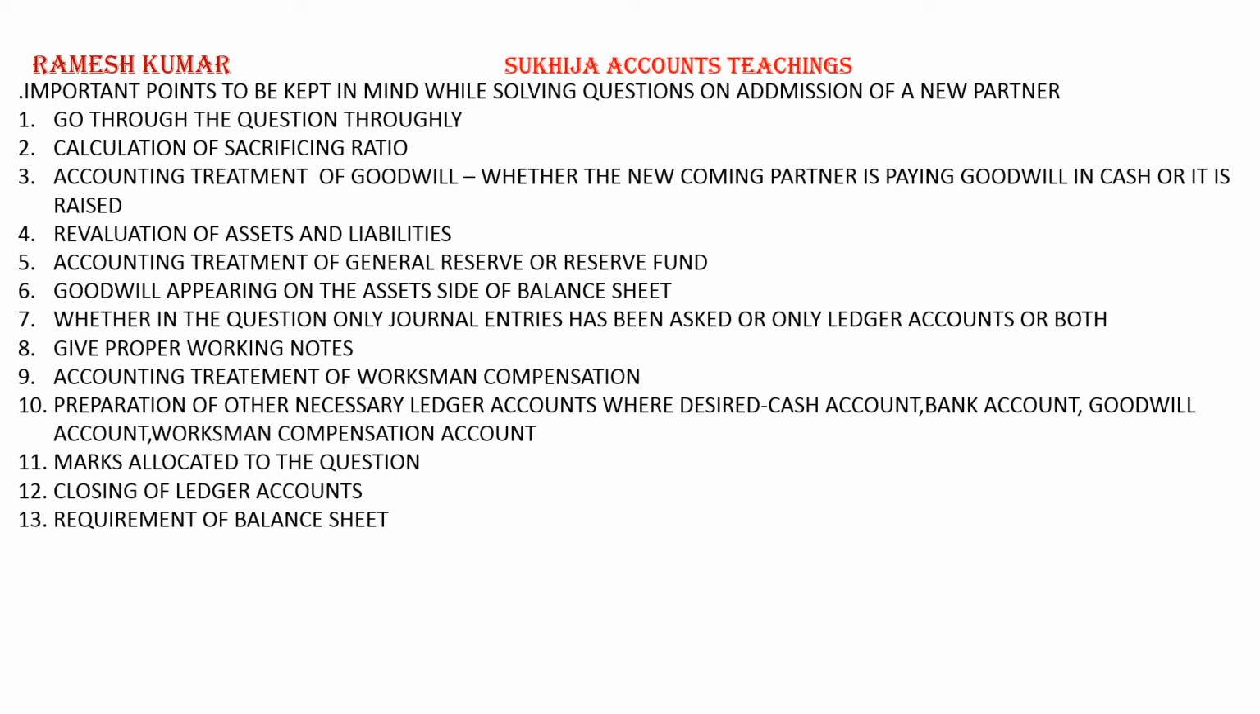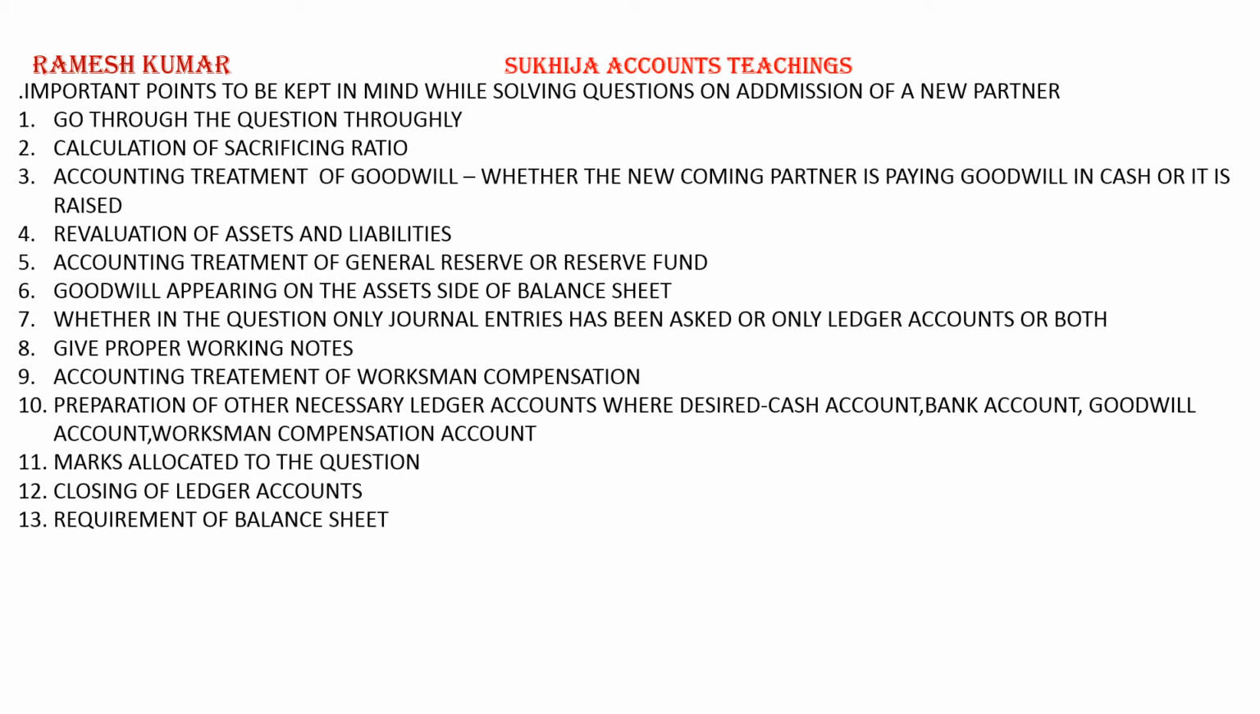Fifth is accounting treatment of general reserve or reserve fund. Carefully check that if on the liability side any general reserve or reserve fund is appearing, that is part of the profit which the old partners have kept for future contingencies. So this will be transferred to old partners in their old profit sharing ratio. If it is general reserve, general reserve account debit. If it is reserve fund, reserve fund account debit to old partners' capital account.